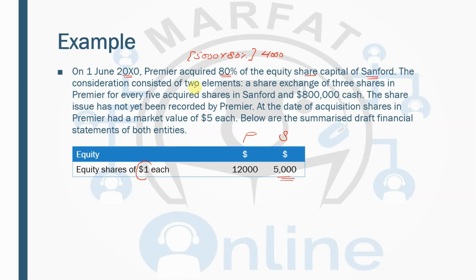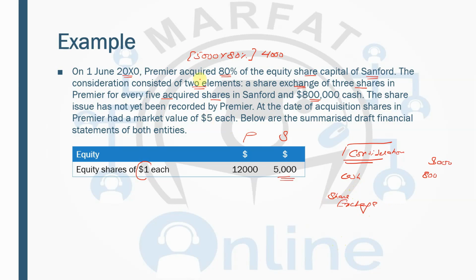The consideration consisted of two elements: a share exchange of 3 shares in Premier for every 5 shares in Sanford, and 8 lakh cash. So in the consideration, which is the payment made by the parent to the subsidiary, there are two elements. The first element is the cash, that is straight away 800,000. So if we are taking 000, that means 800. And then there is the share exchange, which is the part of the consideration.